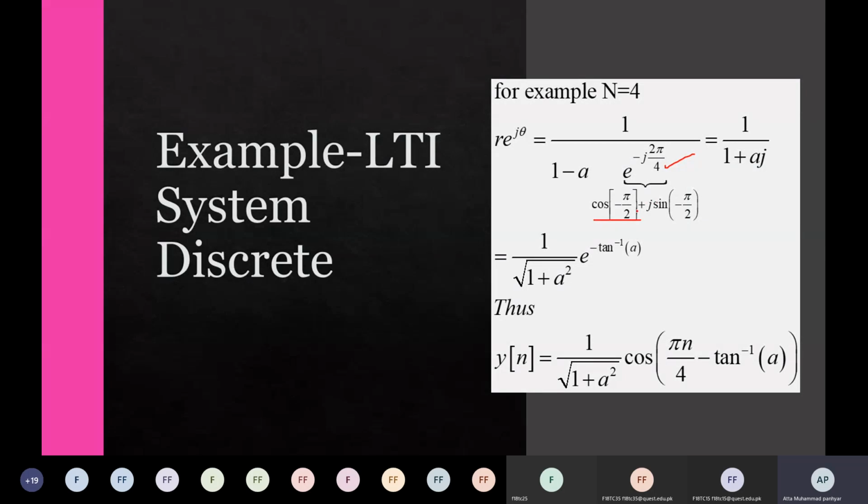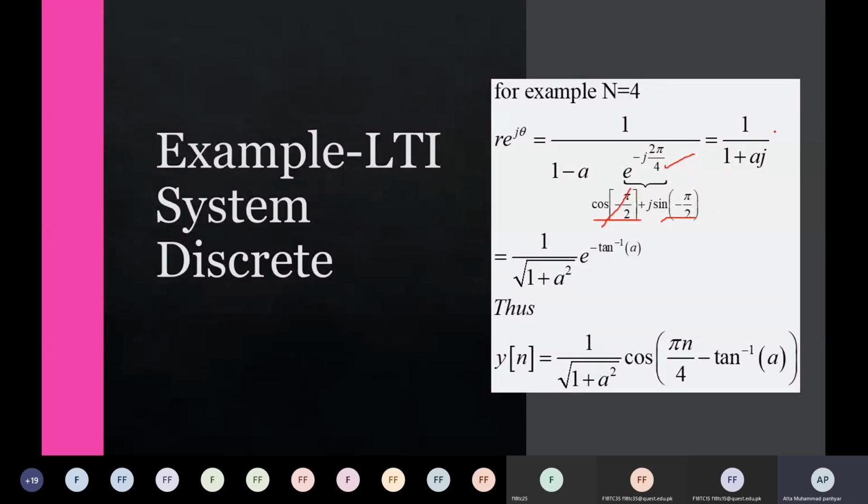But sin at minus π/2 is minus 1, right? It's an odd function, so sin of minus θ is equal to minus sin θ. So sin of π/2 is 1, then multiplied with minus 1, we get minus 1. Minus 1 multiplied by j is minus j. So we get minus j from this complete exponential term, then minus j multiplied with minus a is plus aj.